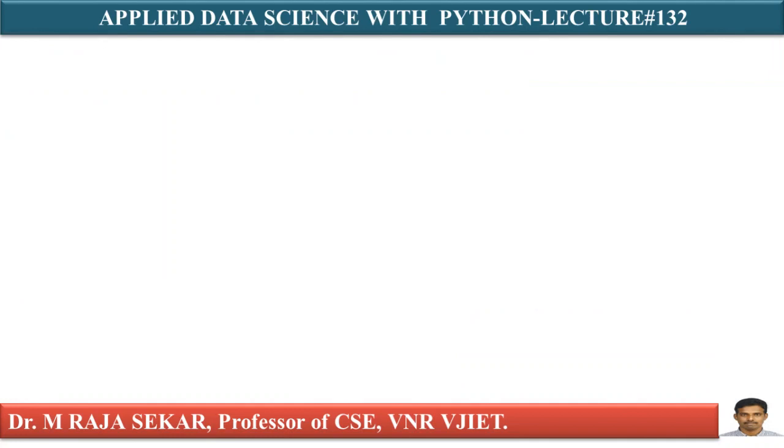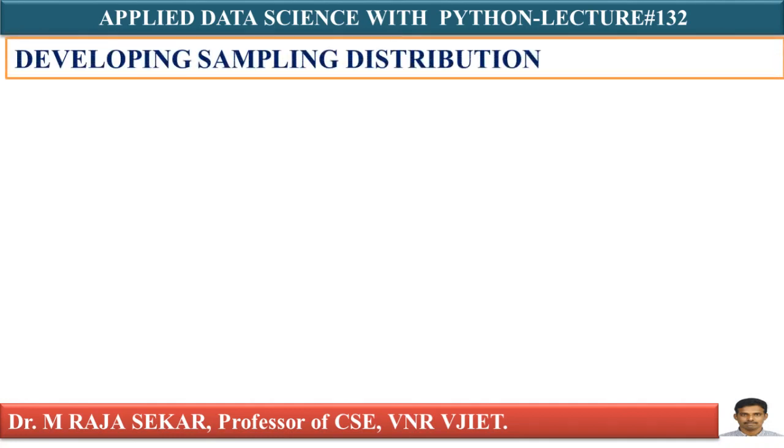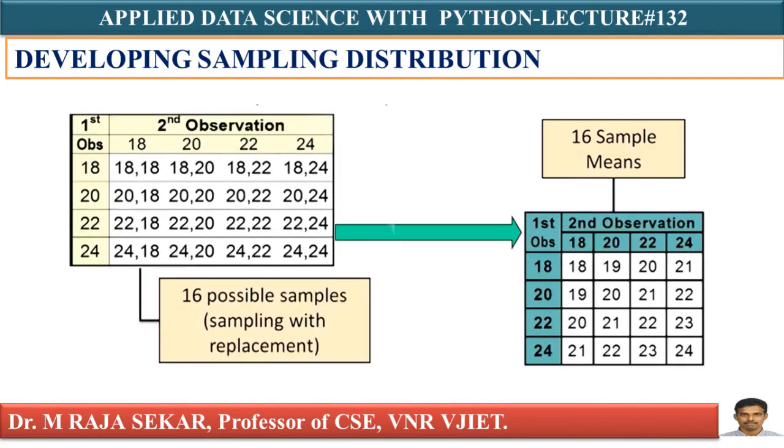Suppose you consider all possible samples of size small n equal to 2. What does it mean? Small n indicates a sample of size 2. We are going to select 2 people with replacement. This is important. I am collecting a sample of size 2 with replacement. There is a formula for the possible number of samples: capital N power n. Here my population size is 4, sample size is 2. 4 squared means I will get 16 possible samples.